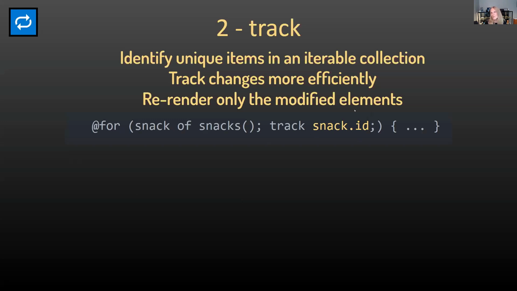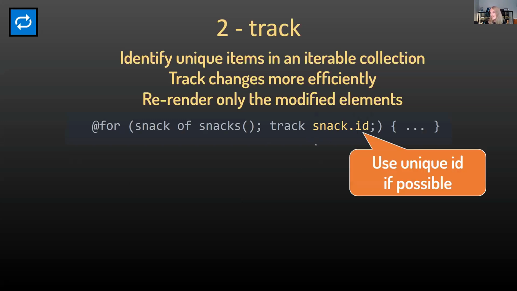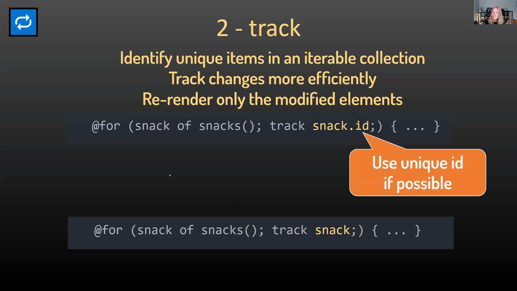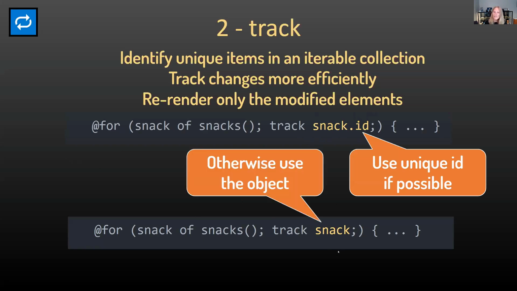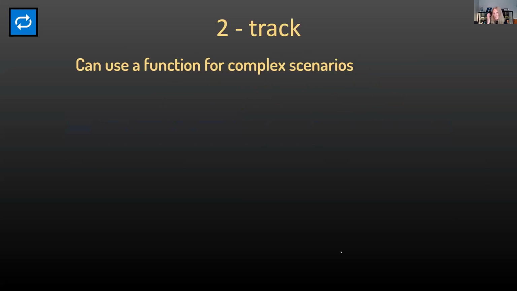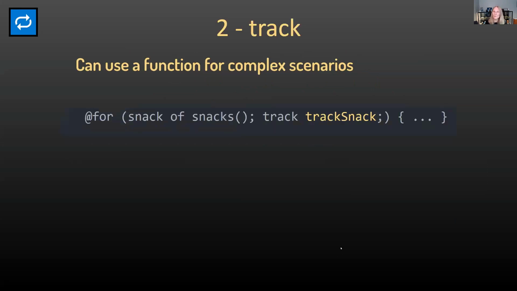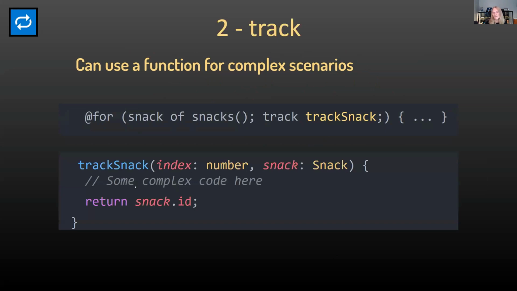So you can either use a unique ID if you have one. Otherwise, you can use the reference to the object, which would also be unique for each object. So if you don't have a unique ID to use, you can use that. You can also still use a function. So for backward compatibility, you can specify a function in the track and then write whatever code that you needed and return a unique identifier.